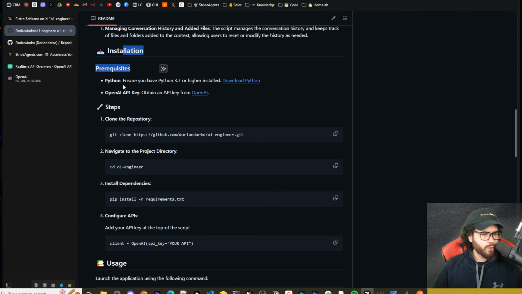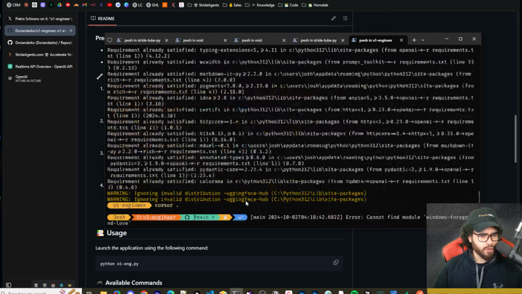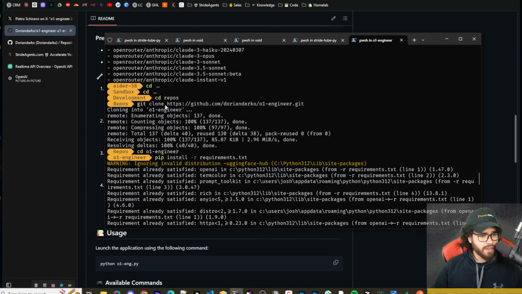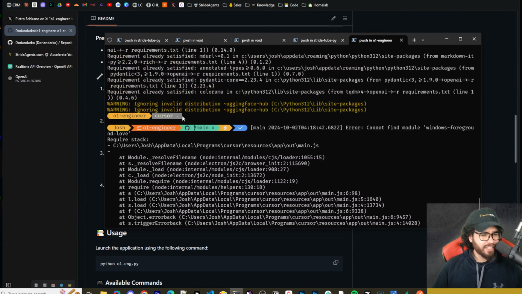So installation, of course, you're going to need the prerequisites such as Python, and you're going to need your OpenAI API keys. You can go here to figure that out if you don't know how. Then we're simply just going to clone this repo. So you're going to go to your terminal where you want to clone it. Okay, you'll see I actually already did so right here. So git clone and then the repo URL. And then once you clone it, you are going to want to cd, so change directory into O1 Engineer. And then you're going to pip install -r requirements.txt to install the requirements. And then I just did cursor dot.